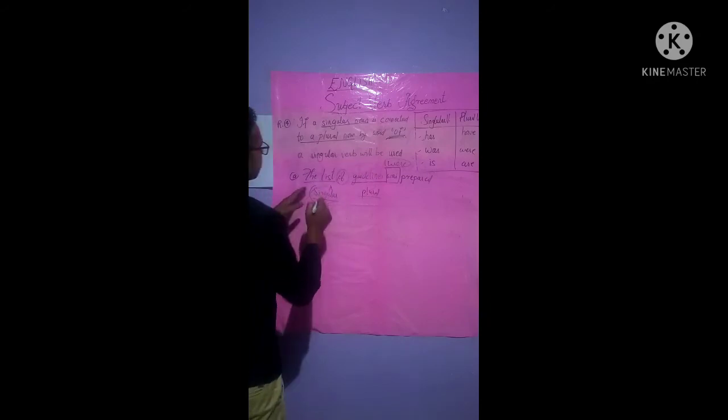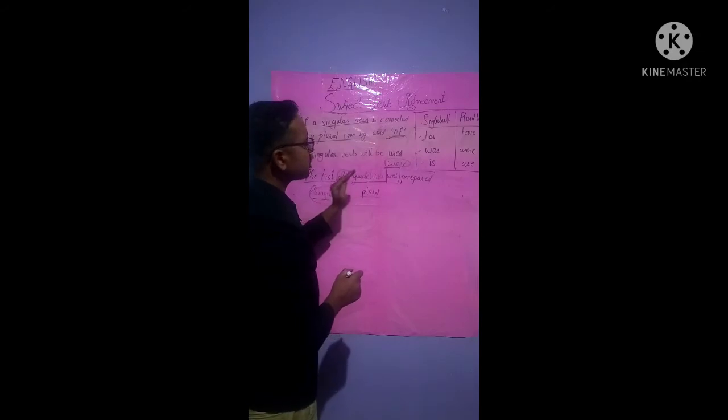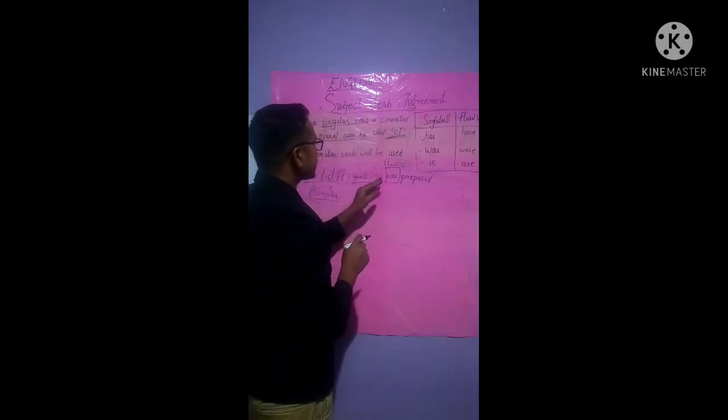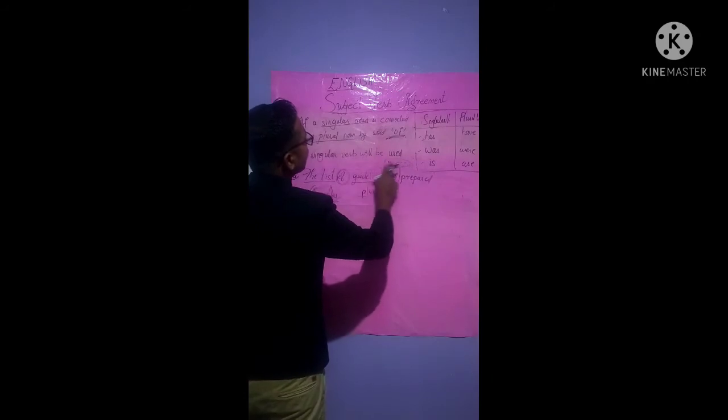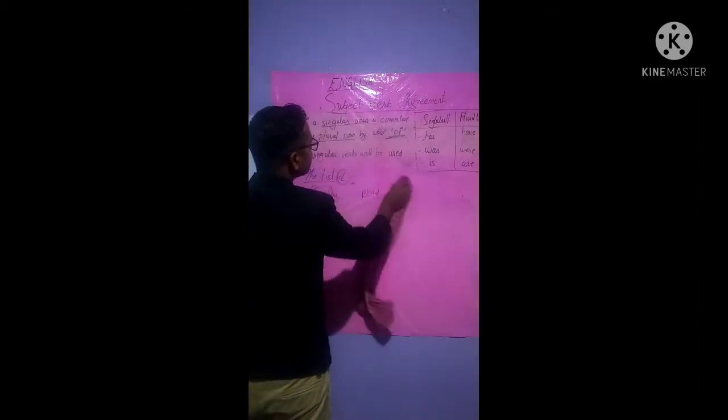It's a singular noun, or it can be said as a singular noun, and guidelines is a plural noun, isn't it? At that time both are connected with the word of. At that time the rule says singular verb will be used, not the plural. If the plural verb will be used, the rule will get violated, isn't it? So in order not to violate, we will not consider the plural verb.